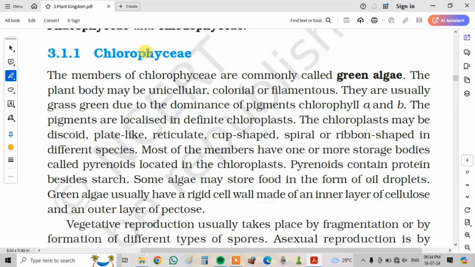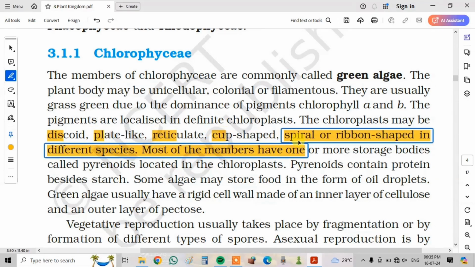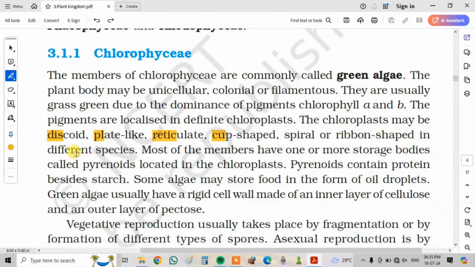Chlorophyceae. The members of Chlorophyceae are commonly called green algae. The plant body may be unicellular, colonial, or filamentous. They are usually grass green due to dominance of pigments chlorophyll A and B. The pigments are localized in defined chloroplasts. The chloroplast may be discoid, plate-like, reticulate, cup-shaped, spiral, or ribbon-shaped in different species.